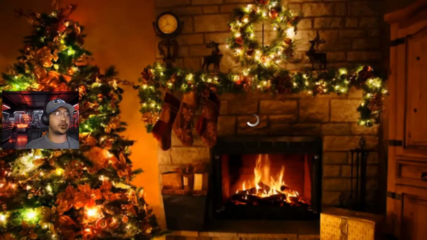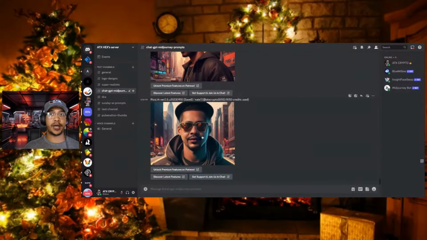You can do poster designs for events. You can do pictures for memes. You can do your own style of photos. Now, if you do want to replace your face, and that is something you are wanting to do, you can use something called InsightFace Swap on Discord. It's another Discord app,